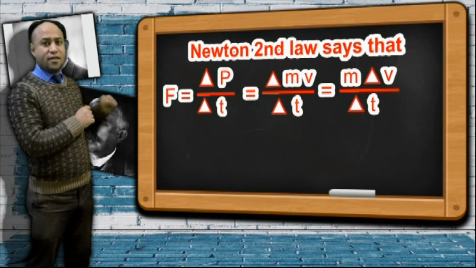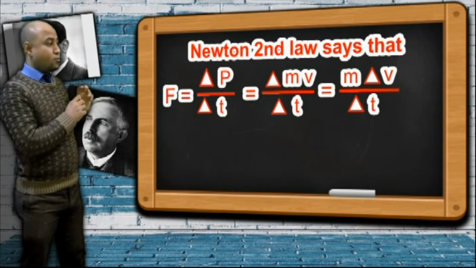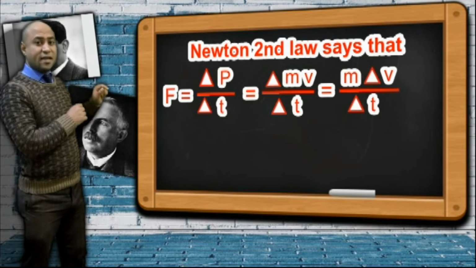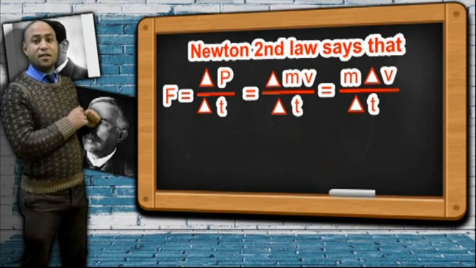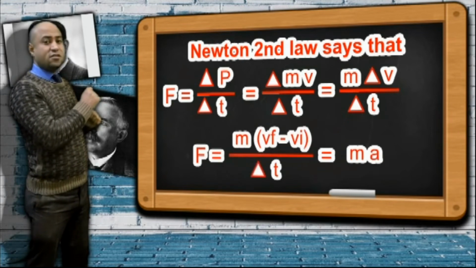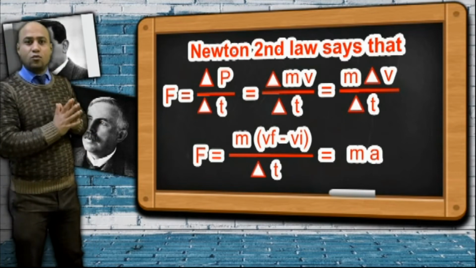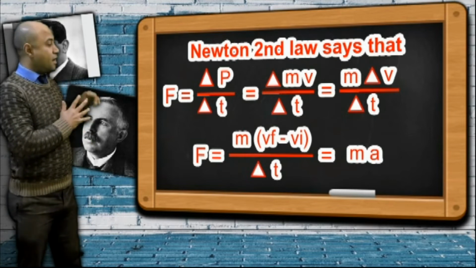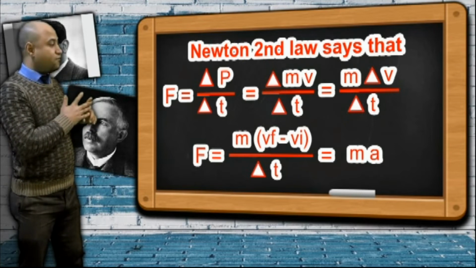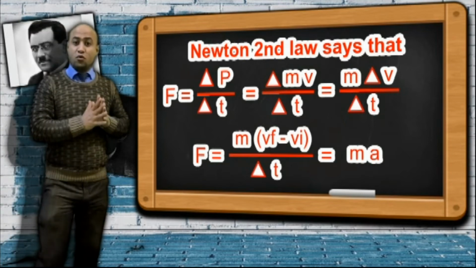Delta P over delta t, and P equals mv, so delta mv over delta t. The mass of the object is constant, so force equals m delta v over delta t. We can say m multiplied by final velocity minus initial velocity over time, which equals acceleration. So there are a lot of forms of Newton's second law: F equals delta P over delta t equals m delta v over delta t equals m multiplied by (final velocity minus initial velocity) over time, which equals ma, which is called Newton's second law.